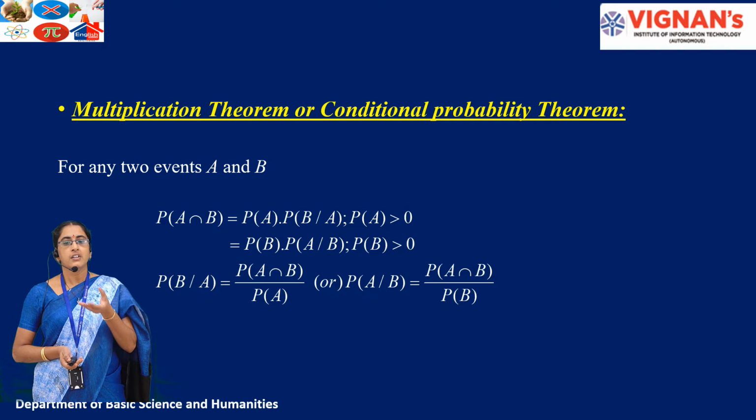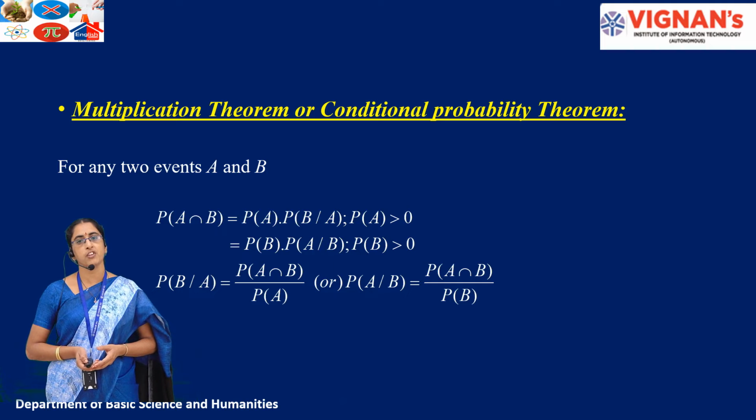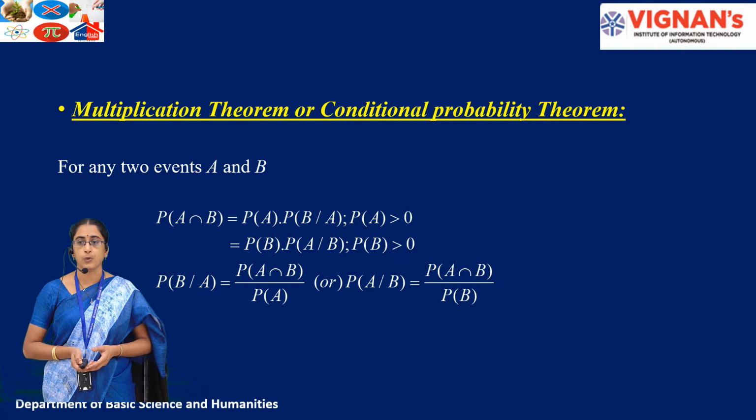Using the conditional probability formula, we can also get the multiplication theorem. Probability of A intersection B is given by probability of A into probability of B given A, provided probability of A is greater than 0. That means an arbitrary event. And also probability of B into probability of A given B, provided the probability of B is greater than 0.